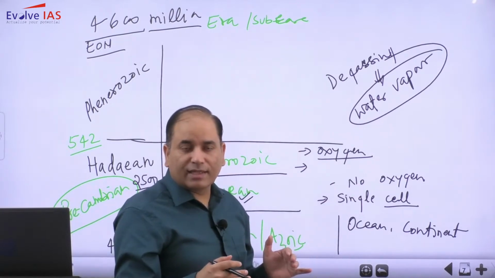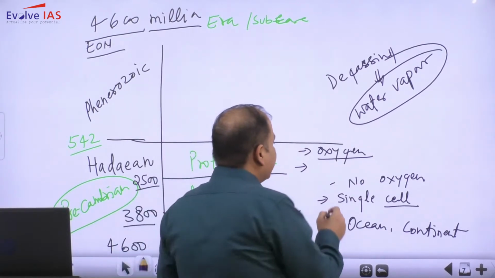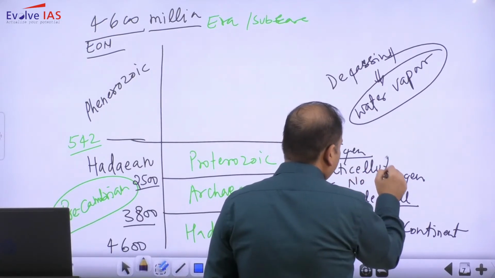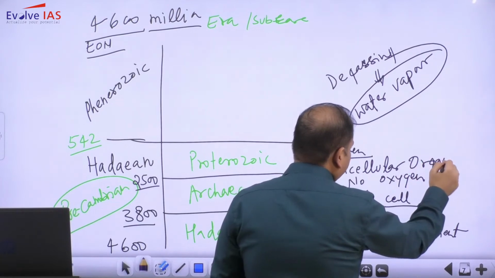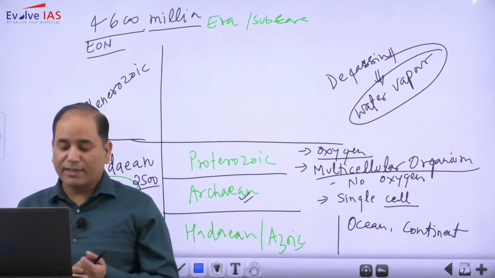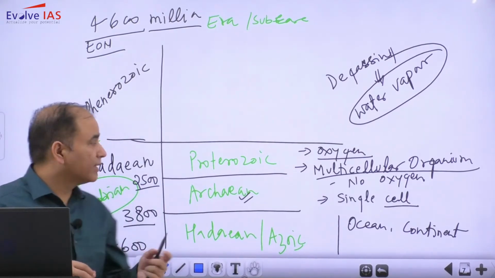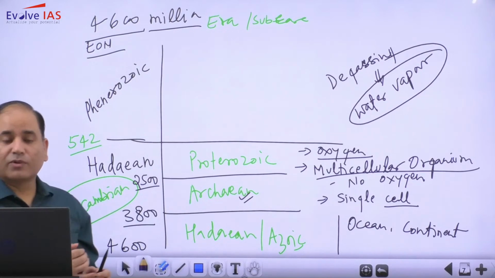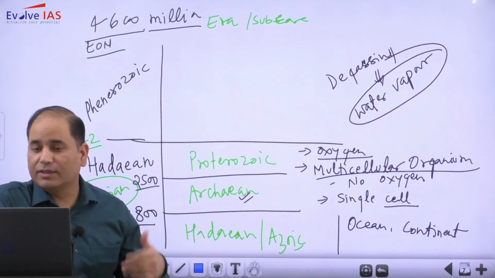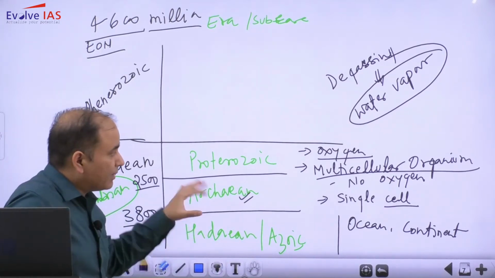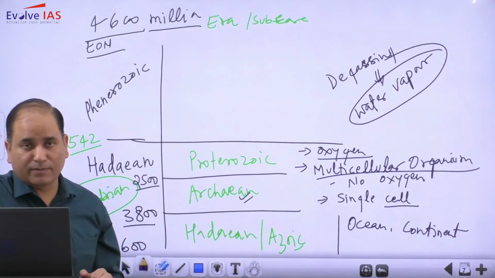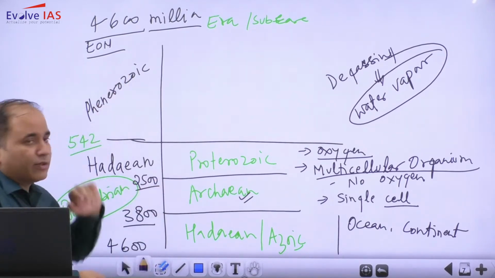So in oceans, life started thriving, and multicellular organisms came into existence. So multicellular organisms came into existence during the Proterozoic time period. So the Proterozoic time period is very important geologically, because this was the time period when oxygen was added. This was the time period when multicellular organisms came into existence. Now moving to the Phanerozoic eon.